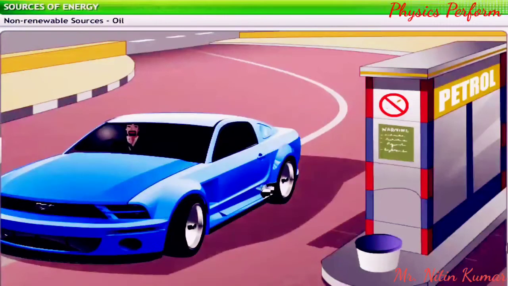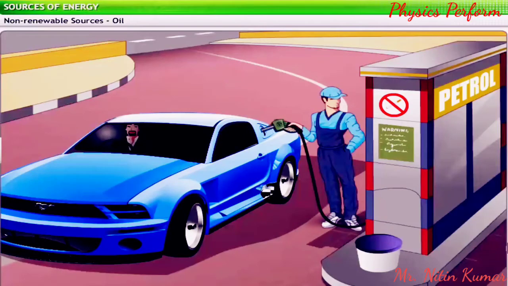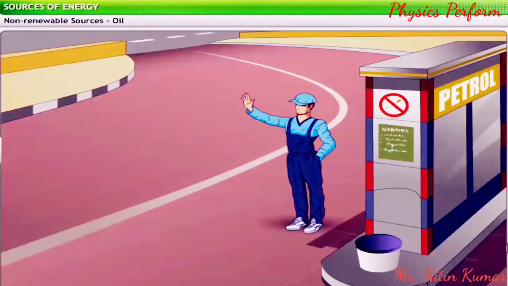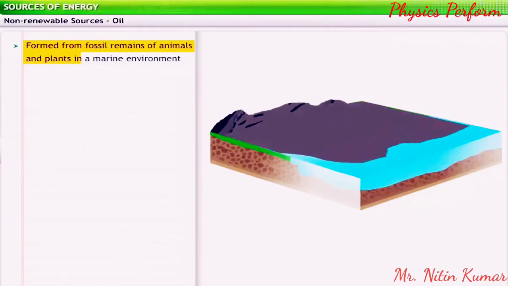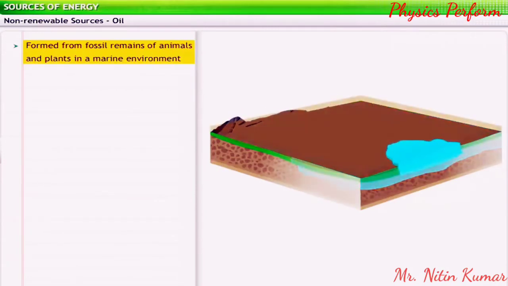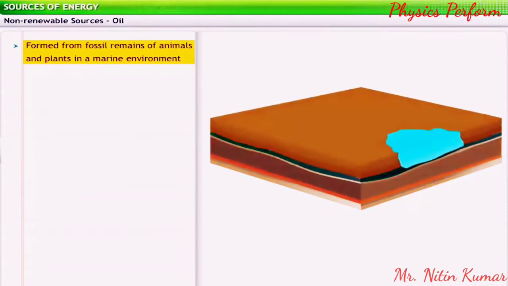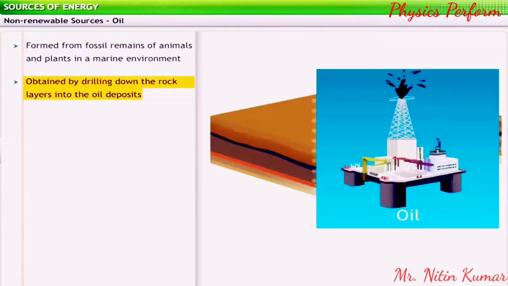Every time the government raises petrol prices, there is a flurry of protests because it raises our expenses significantly. We need petrol for our vehicles and other petroleum-based products to run industries. We obtain petrol from oil. Oil is formed from the fossil remains of animals and plants in a marine environment. These fossil remains turned into crude oil due to heat and pressure from the rocky layers above. We obtain oil by drilling down to the sources containing oil deposits.